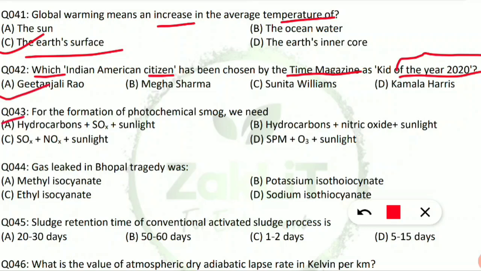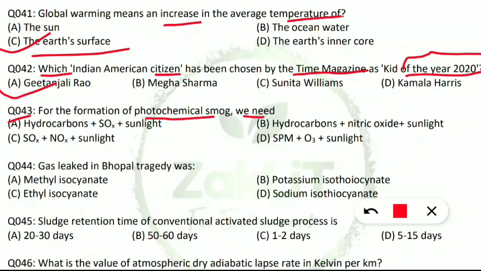Question 43. For the formation of photochemical smog, we need what? Yes, one of the very frequently asked concepts, photochemical smog. We need hydrocarbons, nitric oxide and sunlight. These are the three important things required for photochemical smog, which is very dangerous. Coming to question 44. The gas leaked in the Bhopal gas tragedy was what? We all know it was methyl isocyanate, causing the death of a lot of people. It was a very disastrous event which took place in which year? Comment in the comment section in which year the Bhopal gas tragedy took place.